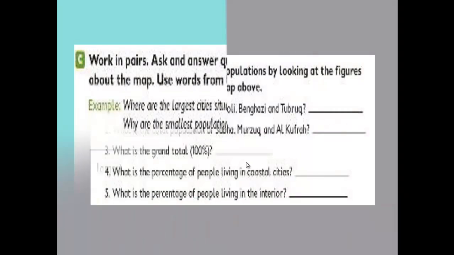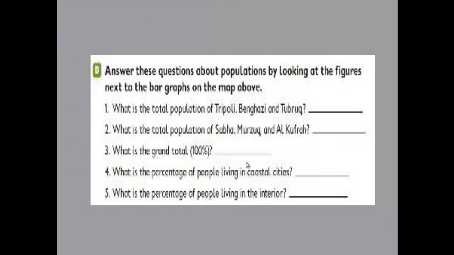Number D, now answer these questions about populations by looking at the figures. Figures here means numbers next to the bar graphs on the map above. Number 1, what is the total population of Tripoli, Benghazi, and Tobruk? Here we are asked to calculate the total population. So we have to add the population of Tripoli to the population of Benghazi to the population of Tobruk, and we can give the total population.